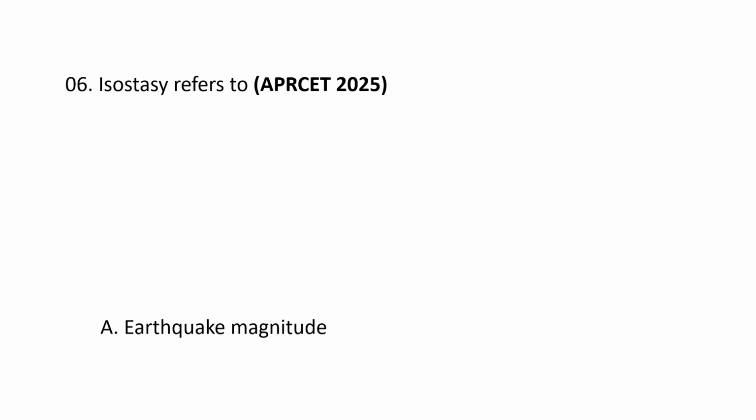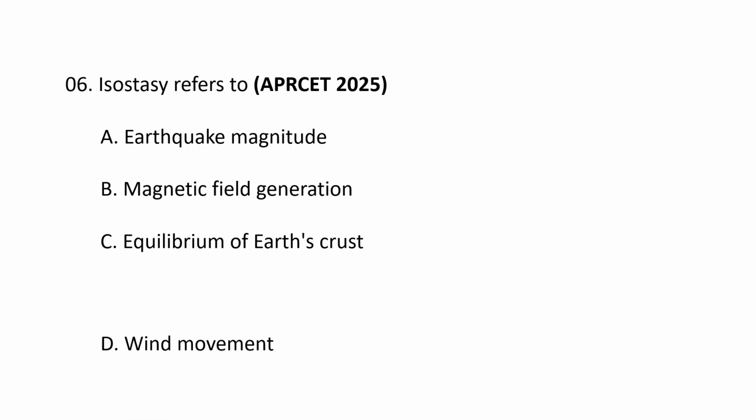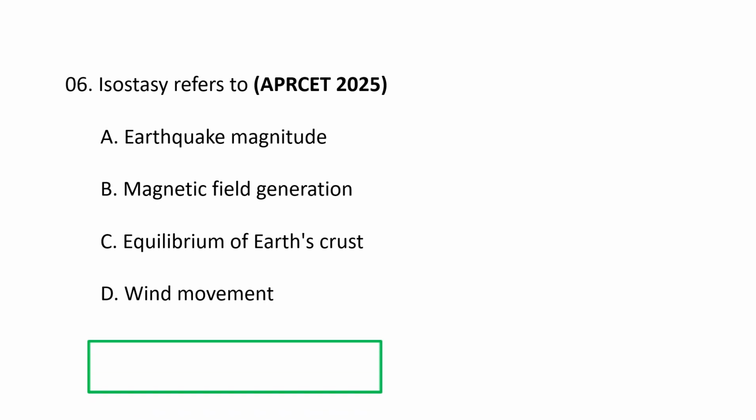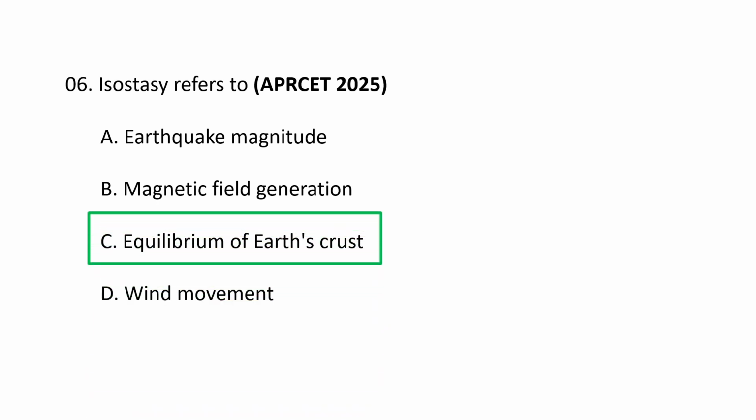Next question. Isostasy refers to A. Earthquake magnitude, B. Magnetic field generation, C. Equilibrium of Earth's crust, and D. Wind movement. Isostasy refers to equilibrium of Earth's crust. Isostasy refers to the state of gravitational equilibrium between the Earth's rigid outer layer, the lithosphere, and the denser, more fluid-like underlying mantle.